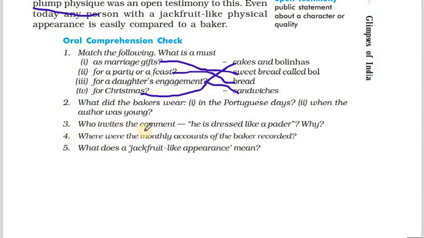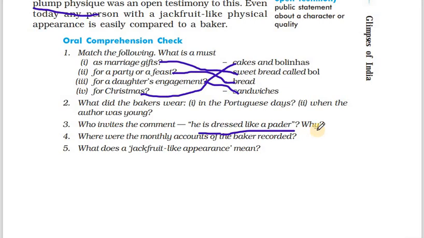3. Who invites the comment? He is dressed like a pader. Why? Who invites the comment? A person who is wearing a 3/4 pant. Like, the pant should be more than knee level but lesser than the full pant. Whoever is dressed like that is said to be dressed like a pader, because the paders used to dress like that only. That's why he is called like a pader.